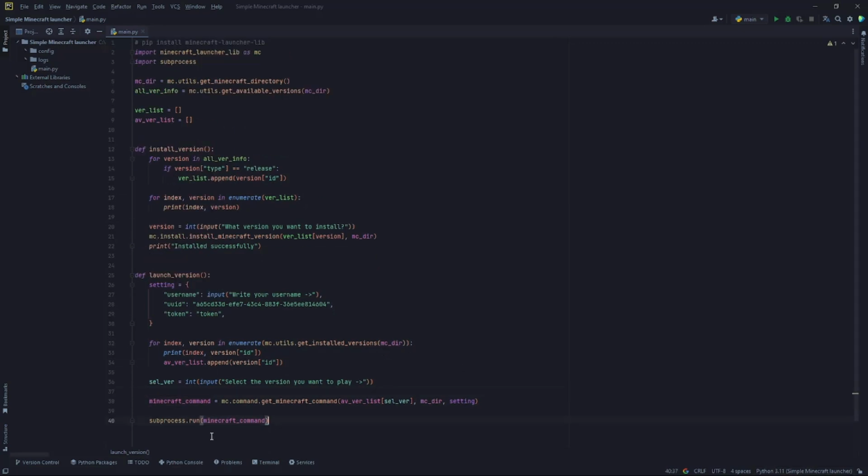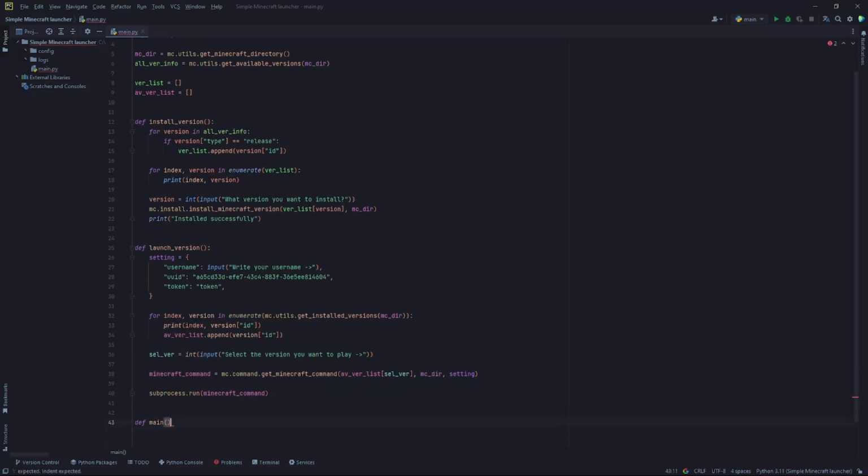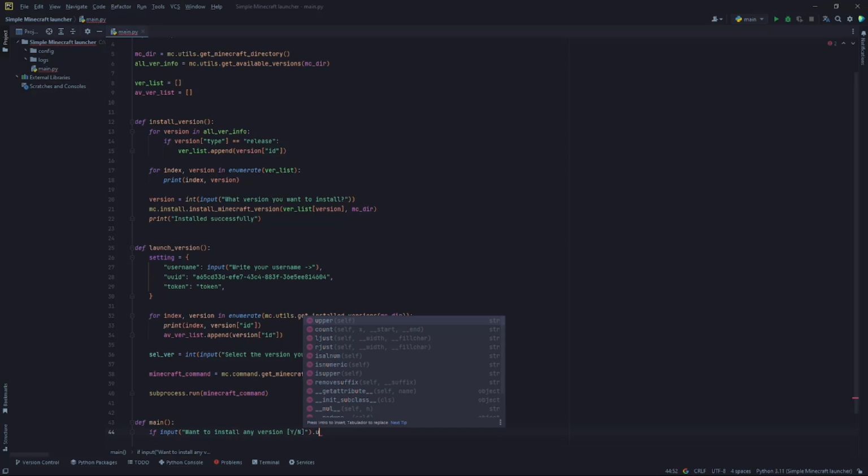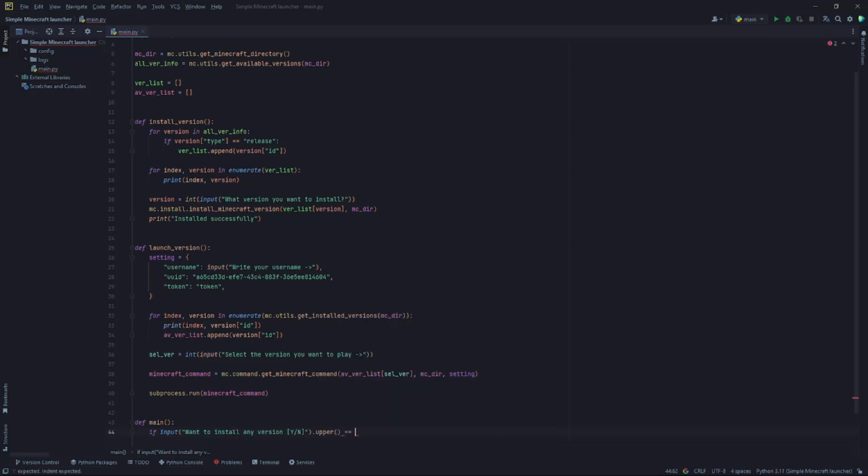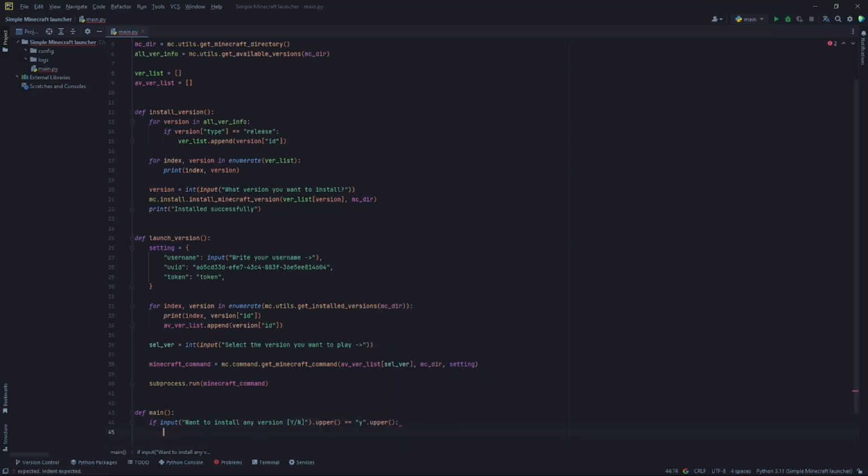And just to finish things up, let's create a main function, def main. If the input of do you want to install any version, yes or no, dot upper to add compatibility, equals to YES, execute the install version function.